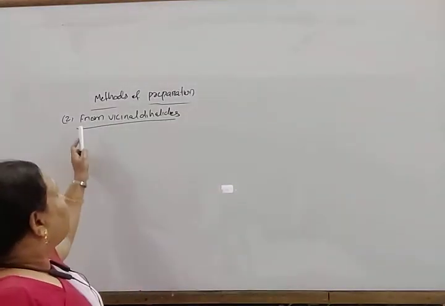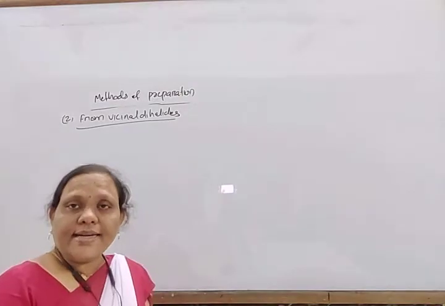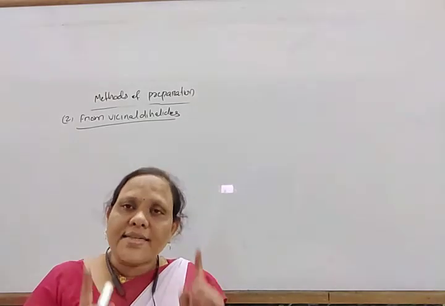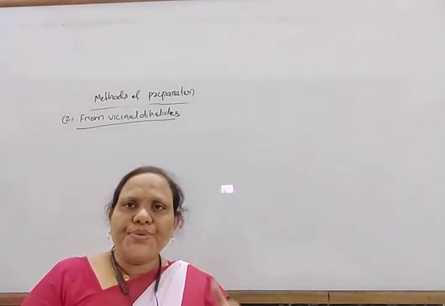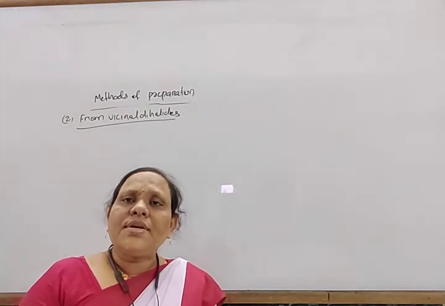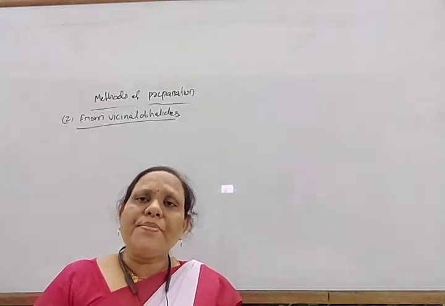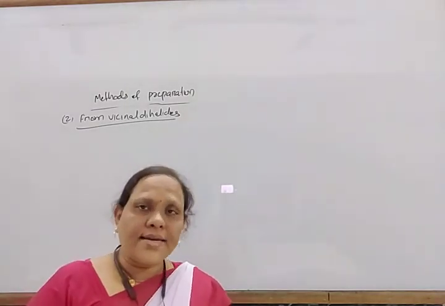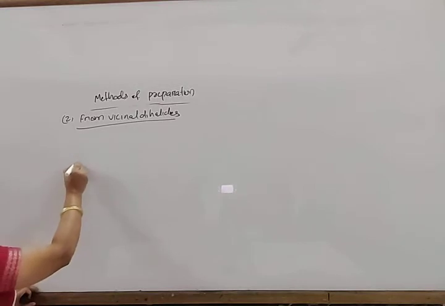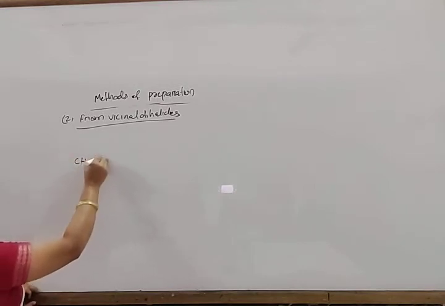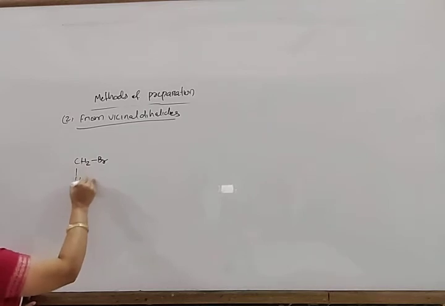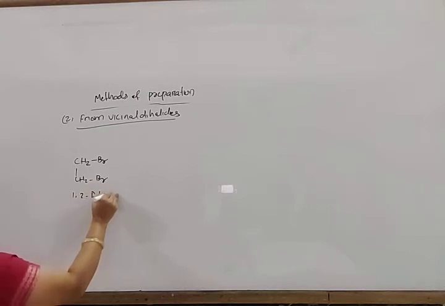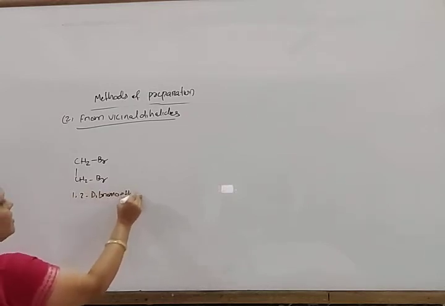Next, another method, preparation from vicinal dihalides. Vicinal dihalide means two halogen atoms are present at adjacent positions, like 1,2 or 2,3 positions. When a vicinal dihalide is heated with zinc dust, it forms an alkene. For example, CH2Br-CH2Br is 1,2-dibromoethane.